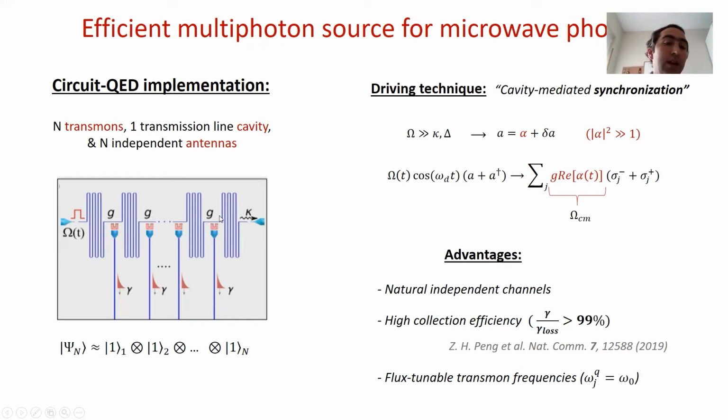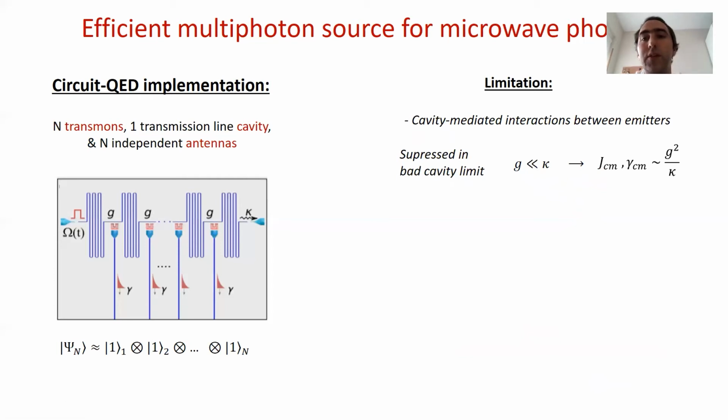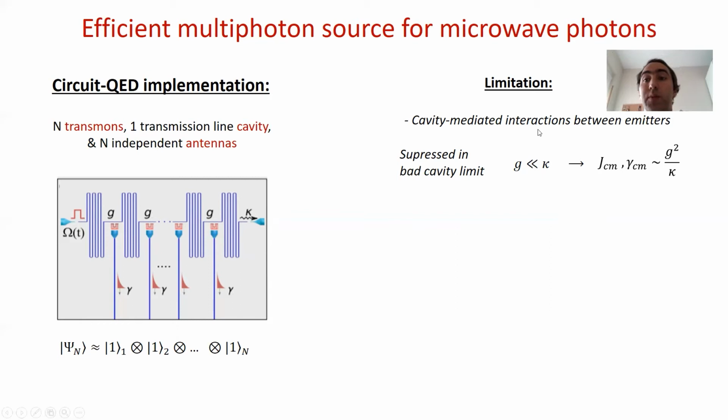And also, one can use flux-tunable transmons to have them at almost equal frequency, and thus to prepare nearly indistinguishable photons. The main limitation of our setup is the cavity-mediated interaction between emitters. But this can be suppressed by being in the bad cavity limit of weak coupling, where this interaction will scale as G squared over kappa, and also the collective decay.